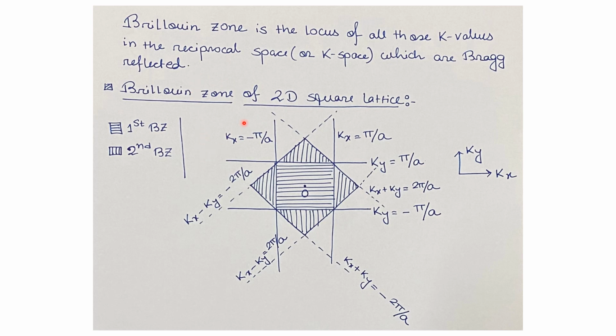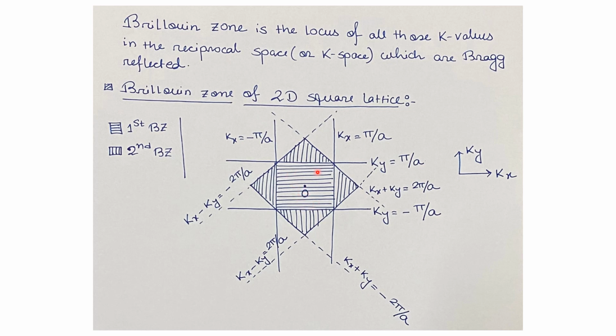So you can see here a schematic which is basically describing the first and second Brillouin zone of a 2D square lattice having lattice constant small a. So let us understand how we can describe the first and second Brillouin zone from this schematic. You can see here a square region which is shaded by the horizontal lines, and origin is at the middle of the square.